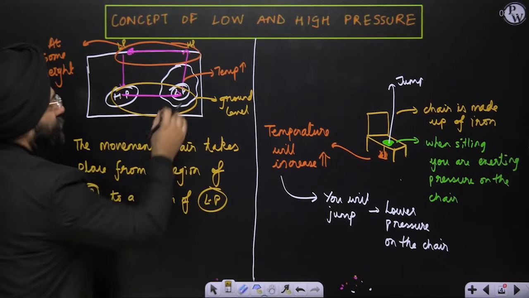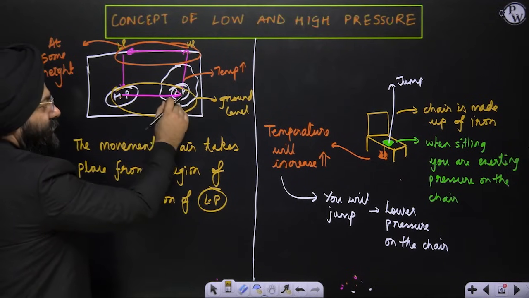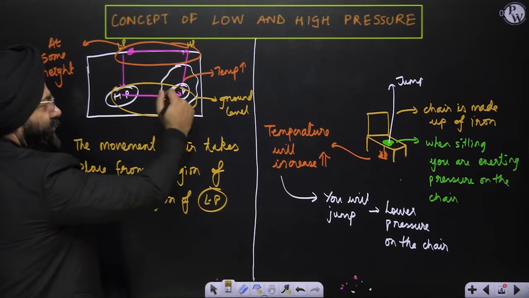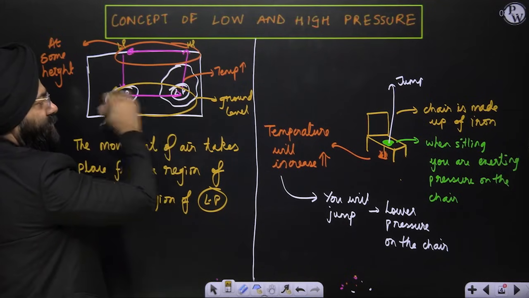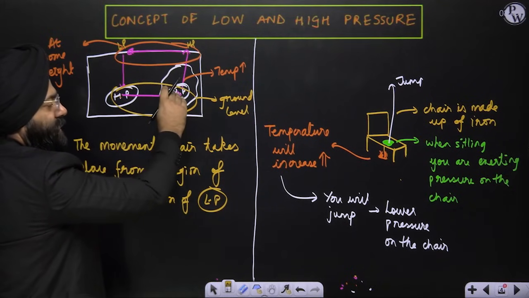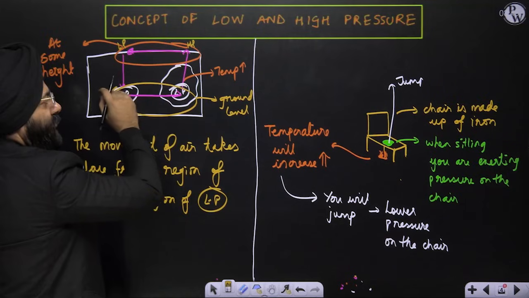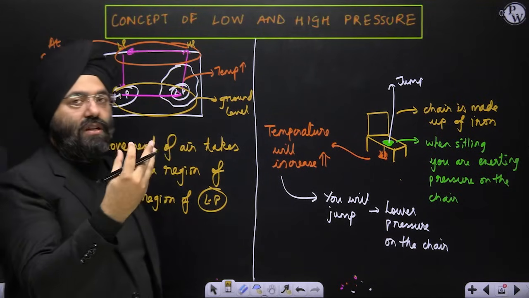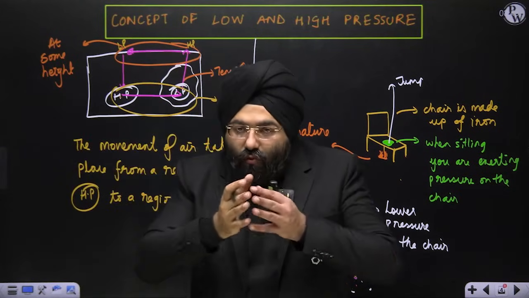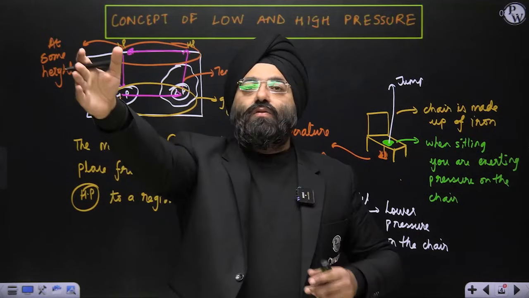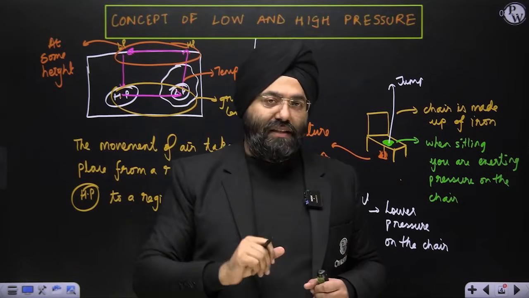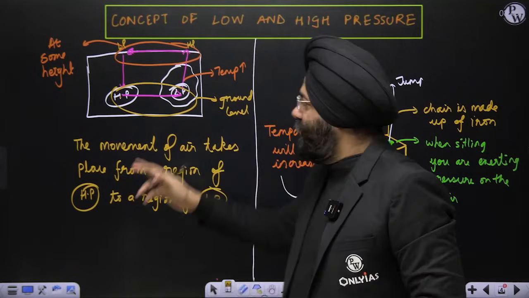Why, again understand? Because the region where temperature is relatively high, the air rises up. It creates a vacant space here. So some other air or wind will come here and take its place. So that is why what happens, the high pressure regions, because there is sinking of air, they will move to other regions. So they will move to the regions of low pressure, in order to occupy that place which had become vacant. So that is why this thing happens.